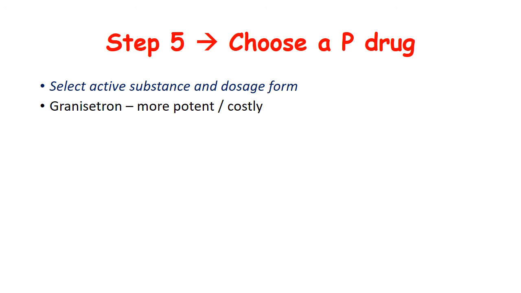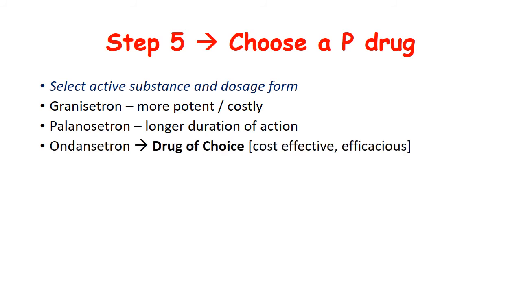So, as we already discussed, among the 5-HT3 antagonists, granisetron is comparatively more potent, but it is also costly. There is palonosetron, which has a comparatively longer duration of action, but ondansetron is cost effective as well as efficacious, and hence it will be our drug of choice for this particular condition.